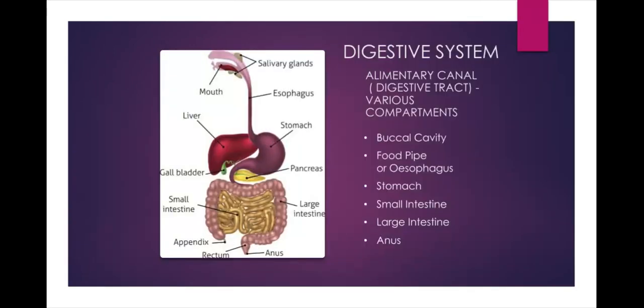The food we intake passes through a continuous canal, that is a muscular tube, which begins at the mouth or buccal cavity and ends at the anus. The canal is called the alimentary canal or digestive tract. It can be divided into various compartments: the buccal cavity, food pipe or esophagus, stomach, small intestine, large intestine, and the anus.